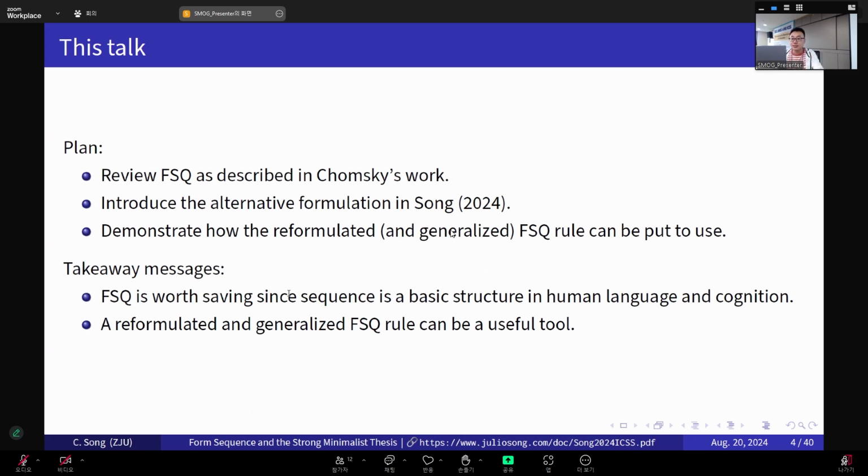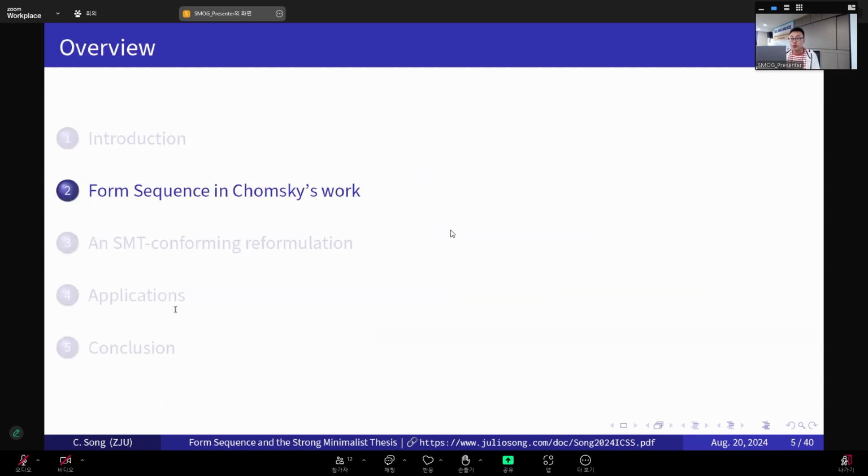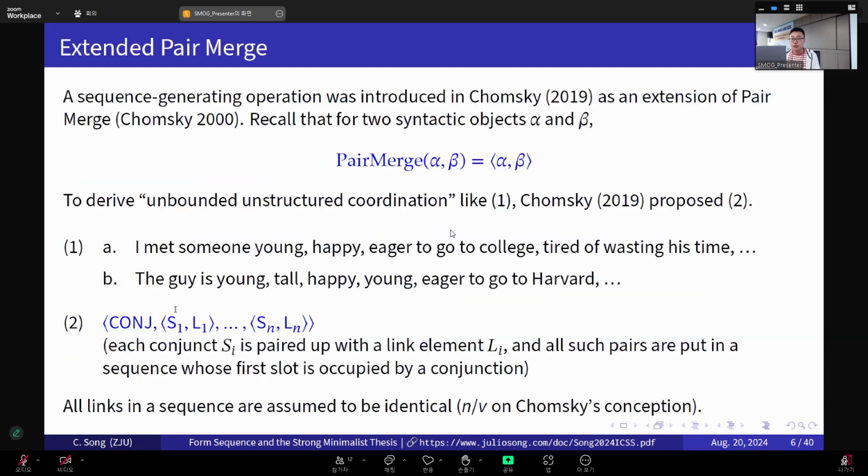The second takeaway message from my talk is that the reformulated and generalized form sequence rule can actually be a useful tool for us working on syntactic problems. So I will begin with Chomsky's original formulation.